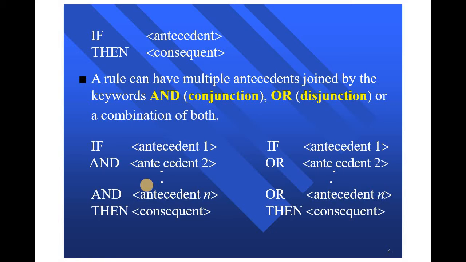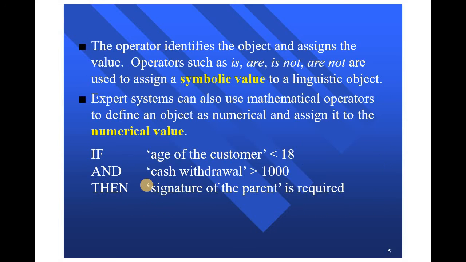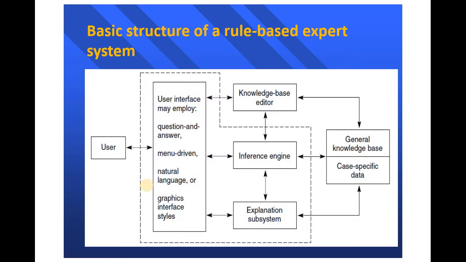This is an example of a rule-based expert system. The operator identifies the object and assigns the value. Operators such as is, are, is not are used to assign a symbolic value to a linguistic object. Expert systems can also use mathematical operators to define an object as numerical and assign it a numerical value. For example, if the age of a customer is less than 18 and cash withdrawal is greater than 1000, then the signature of the parent is required.